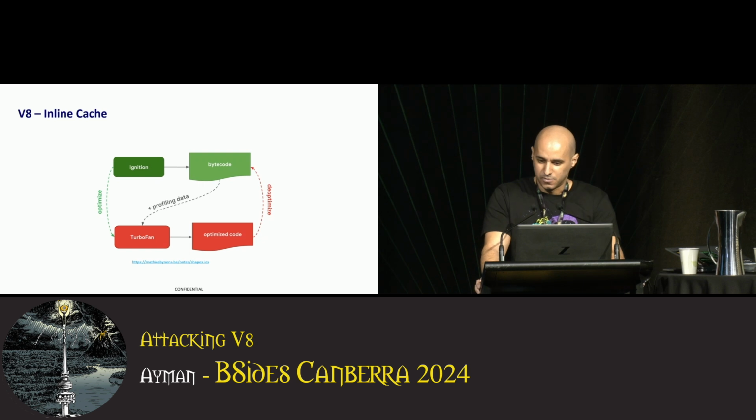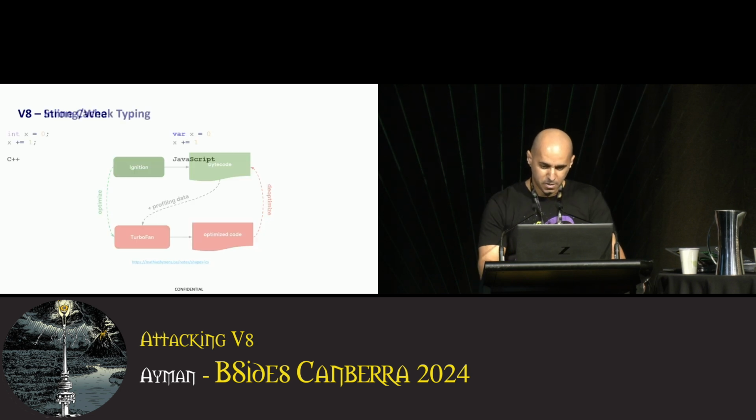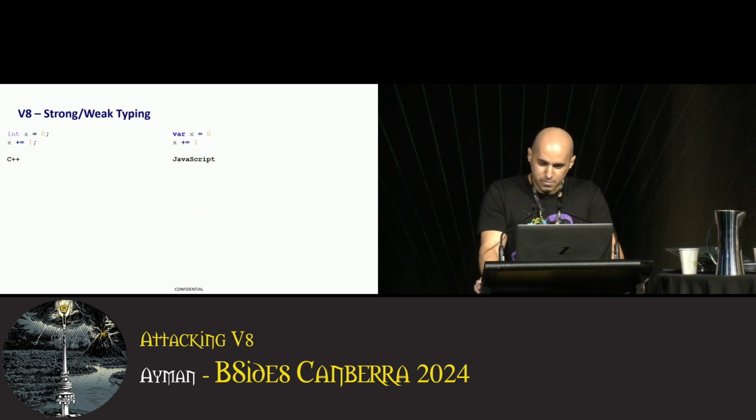Quick recap. We have V8's interpreter, Ignition, whose job is to quickly turn the source code into unoptimized bytecode. As V8 executes the bytecode, it keeps collecting profiling data. When a function gets called many times, it becomes hot. To cool it down, V8 sends it along with the profiling data to Turbofan, the optimizing compiler, which produces optimized native machine code for faster future execution. Inline cache is one of these optimization mechanisms. Our bug has something to do with the inline cache, so we would like to activate it. But first, let's quickly glance over some more theory.